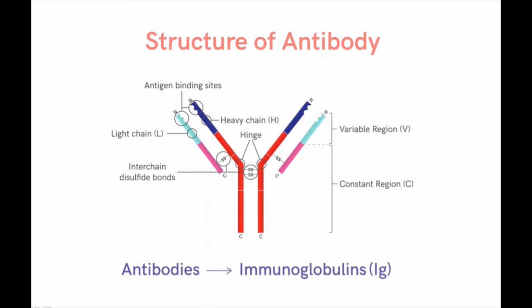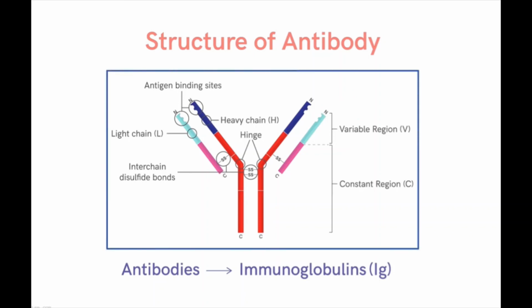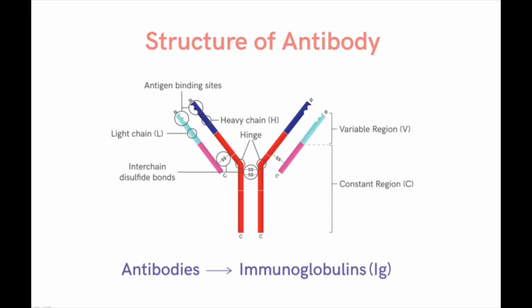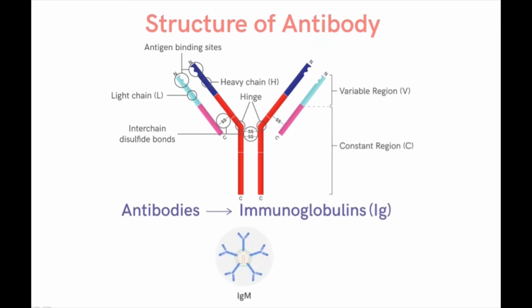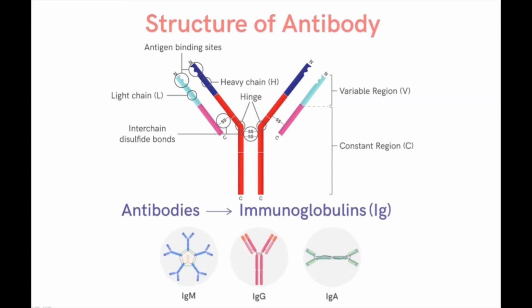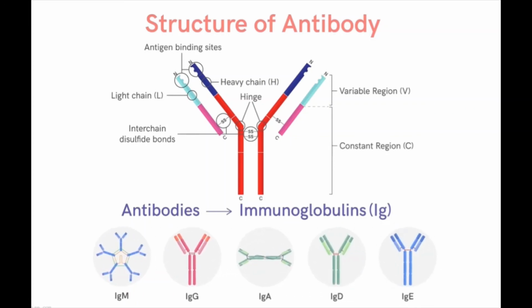For now, all we need to know is that all these parts together constitute a complete antibody. In us, humans to be precise, we have different types of antibodies. These include IgM, IgG, IgA, IgD, and IgE. For now, let's just know their names.